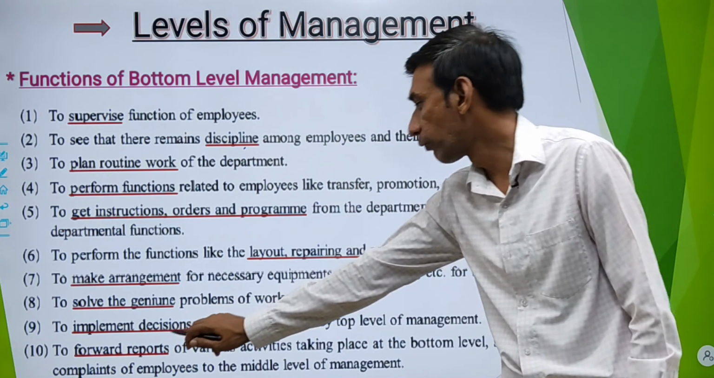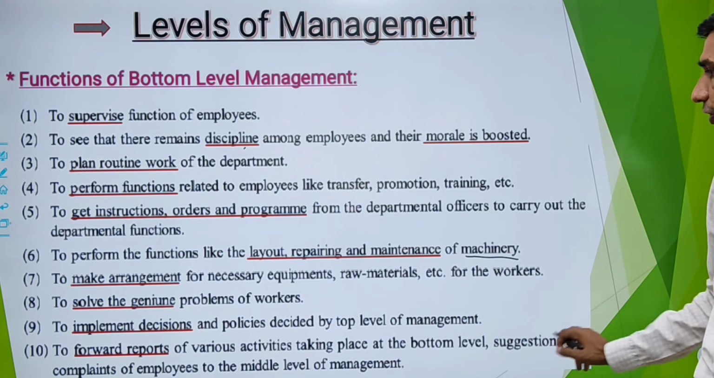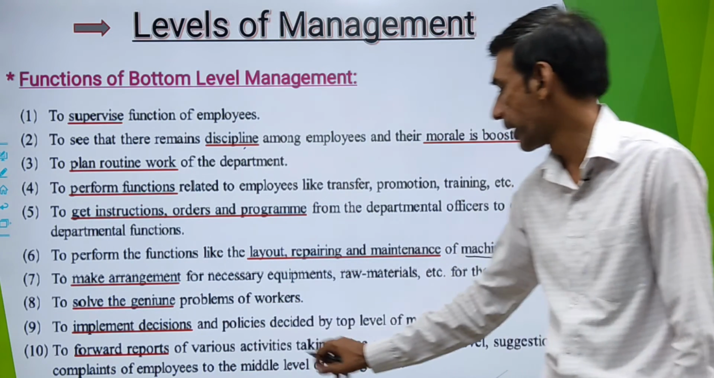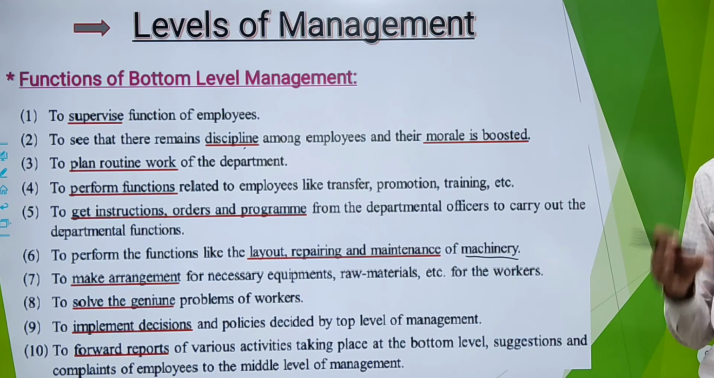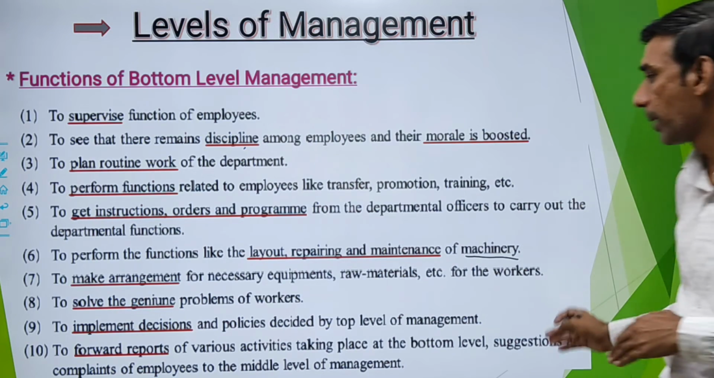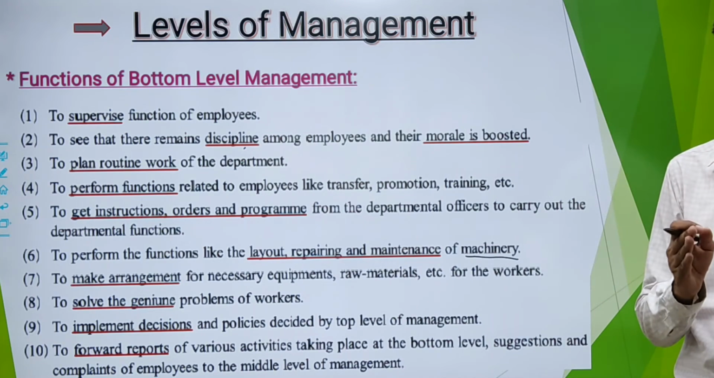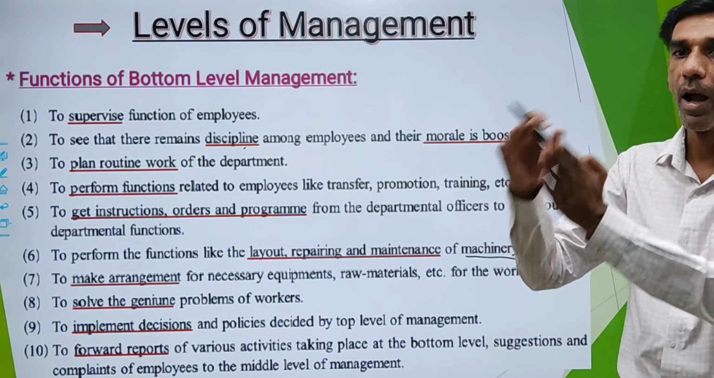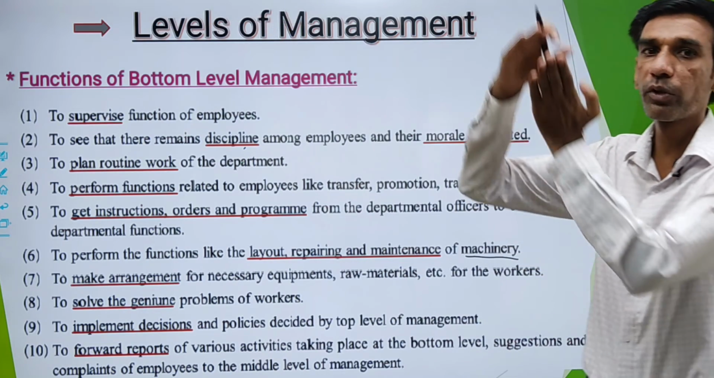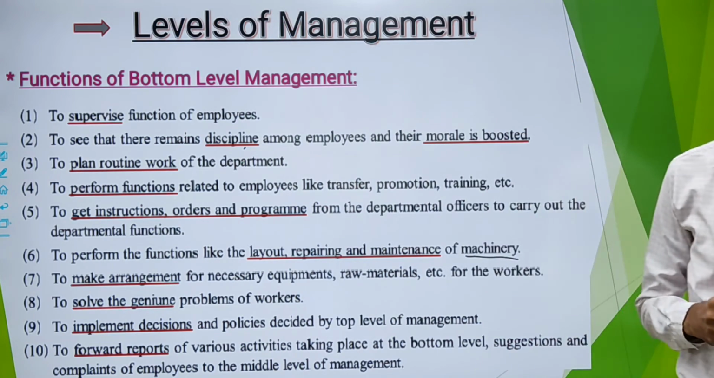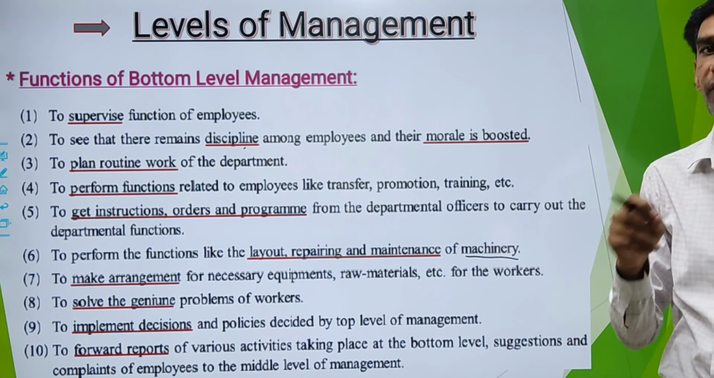And last is to forward reports of various activities taking place at the bottom level, suggestions and complaints of the employees to the middle level of the management. So bottom level supervisors or jobbers or foremen will prepare the report according to the activities they have performed, and that report will be submitted to middle level. Middle level will analyze the report, they will also prepare the report, and that report will be passed on to the top level. Top level, we have seen in the function also, they will analyze the report and will give instruction if needed accordingly.